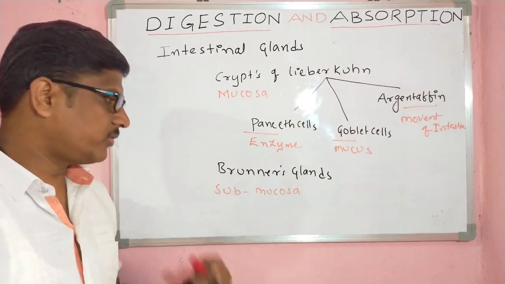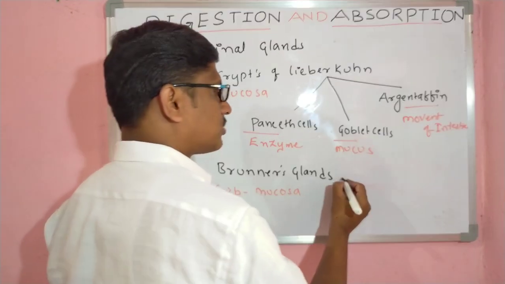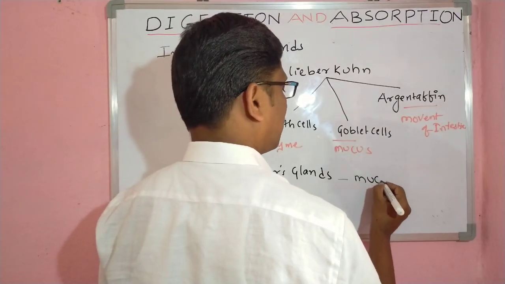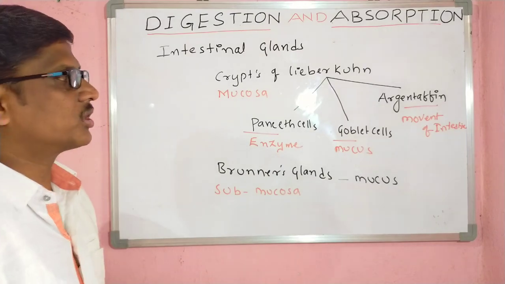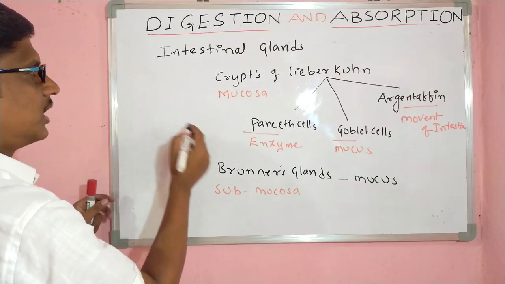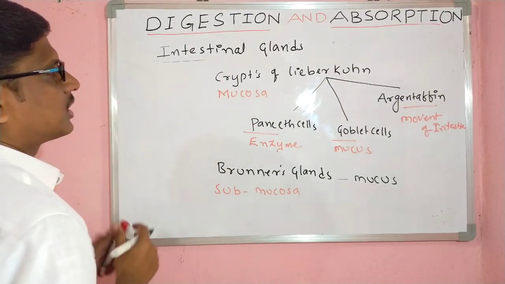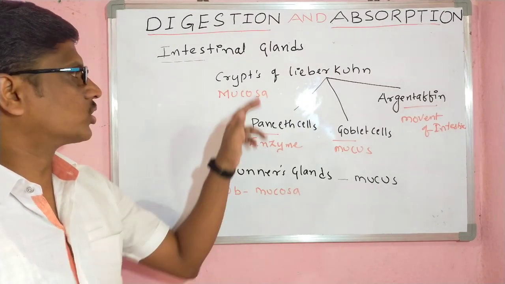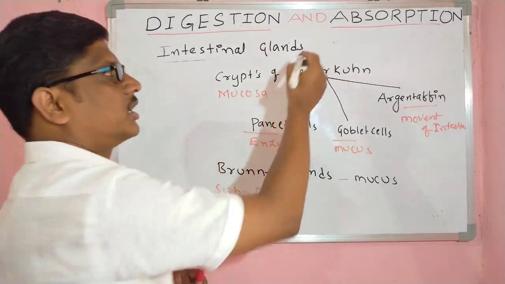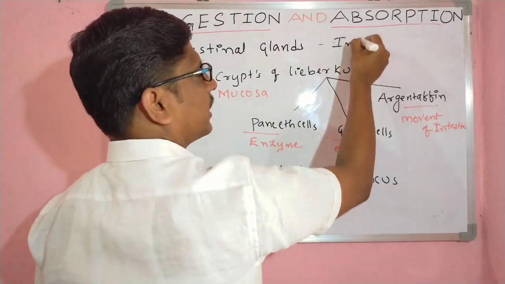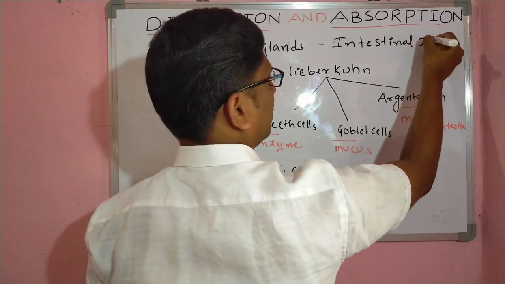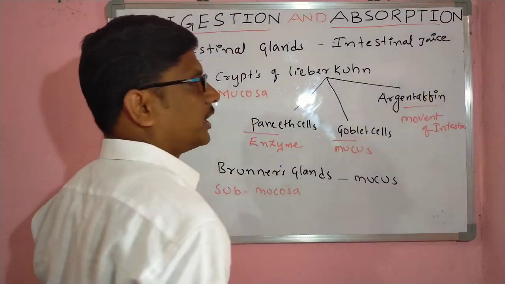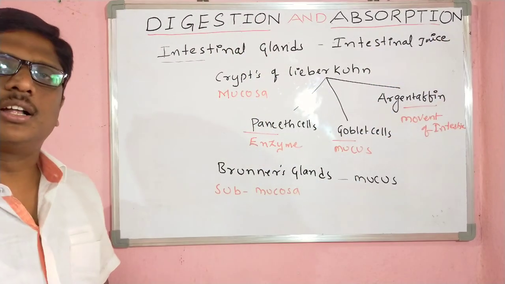Brunner's glands are a modification of the submucosa. They also help in the secretion of mucus, generally we can call intestinal mucus. The total secretion of the intestinal glands is what we call the intestinal juice. These glands are present in the intestinal region.